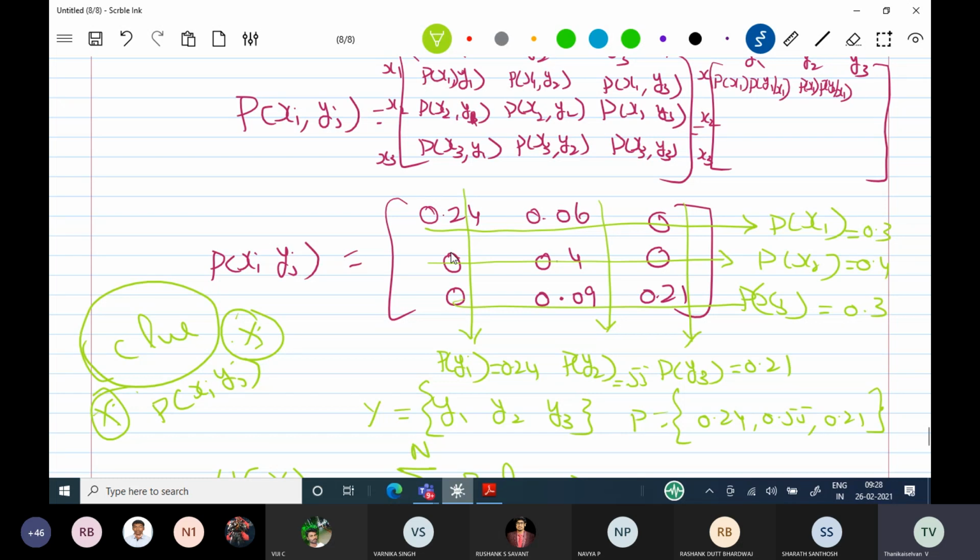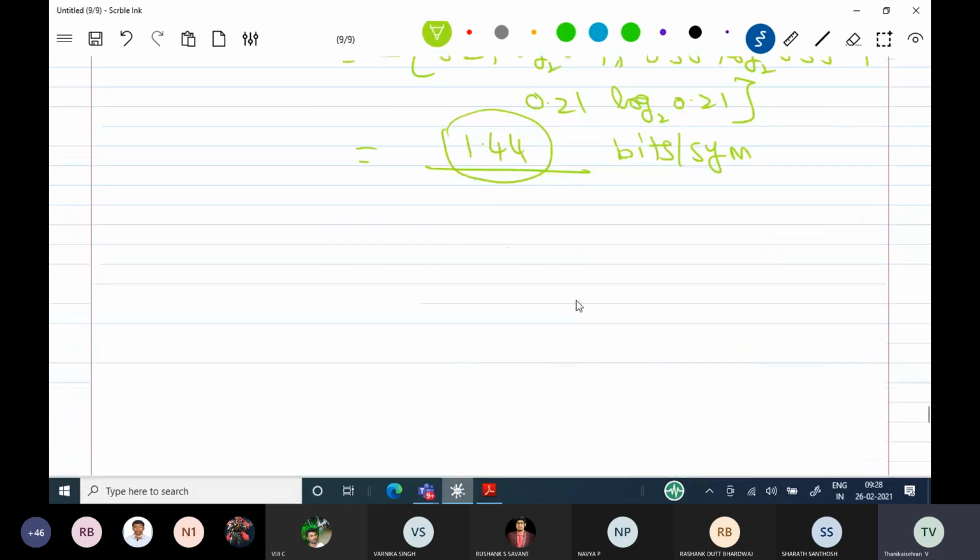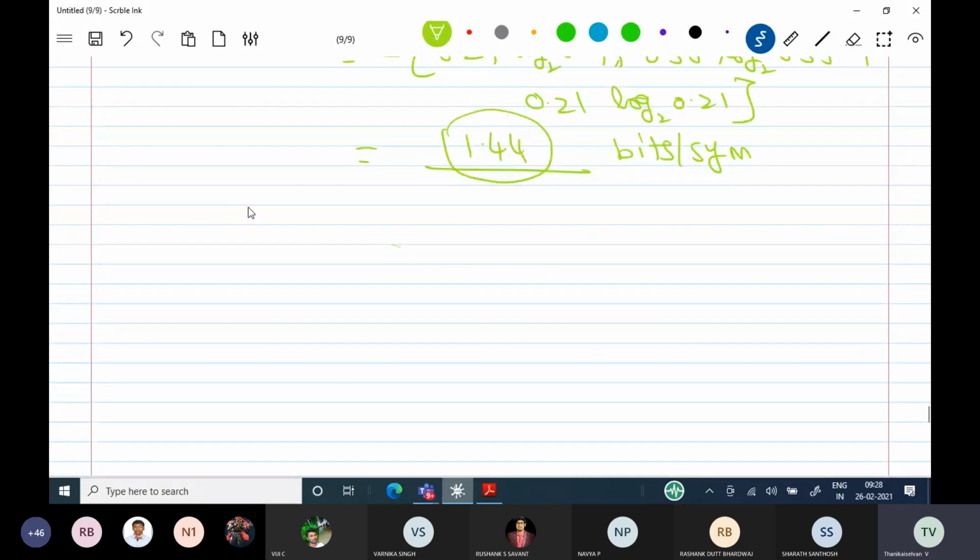So you see this 0.24 here, also 0.3, 0.4 plus 0.3. This value is 0.3, 0.4 plus 0.3. Answer is equal to 1. So three properties are satisfied. Now we have calculated H of x and H of y. Now I am going to calculate H of y by x. It is a conditional entropy.